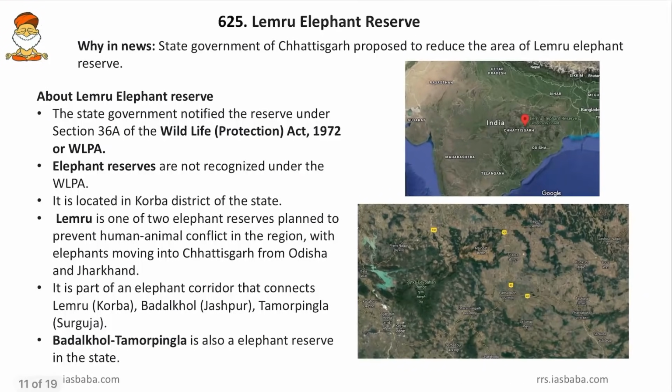Then come to next one, the Lemru Elephant Reserve. Friends, why was it in news? Because the state government of Chhattisgarh proposed to reduce the area of Lemru Elephant Reserve. So the area of Lemru Elephant Reserve is going to be reduced.